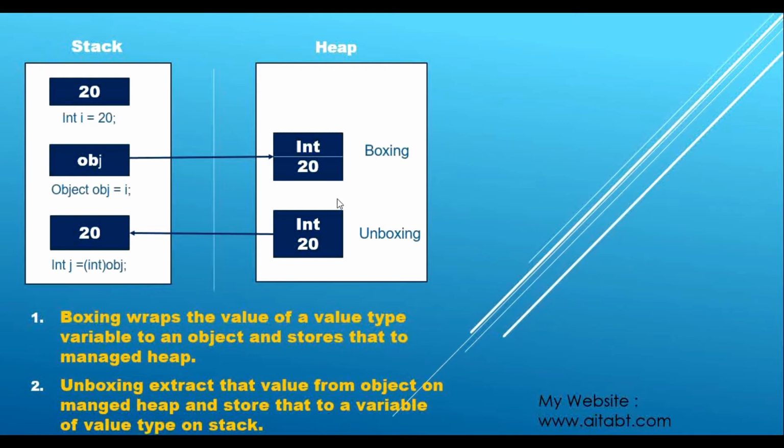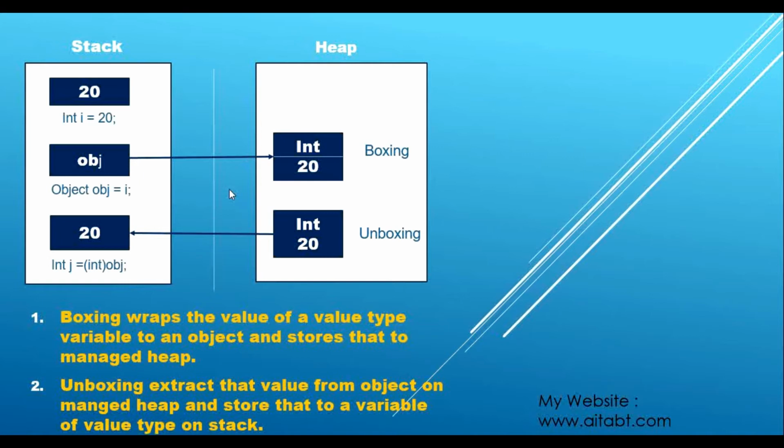So as soon as these objects are no longer reachable from this stack, that is the time we have to deallocate the memory of this object and destroy it. That is why destructors are used to destroy this object.